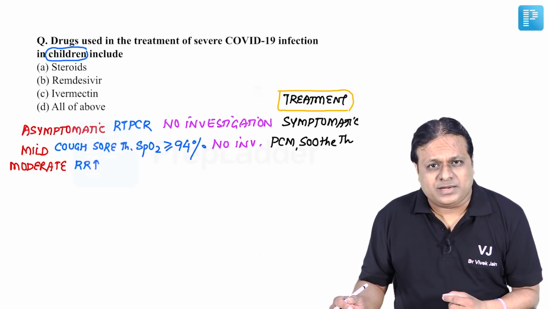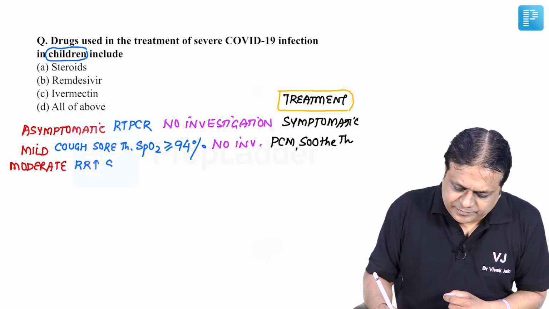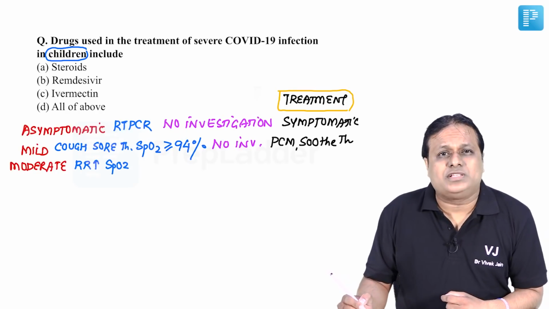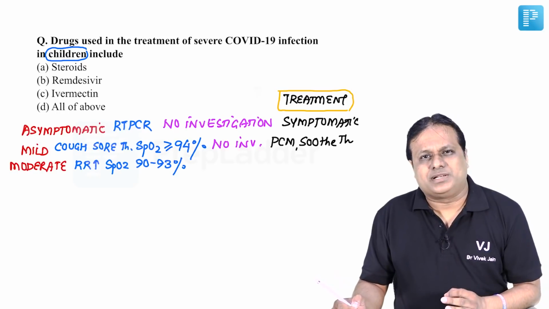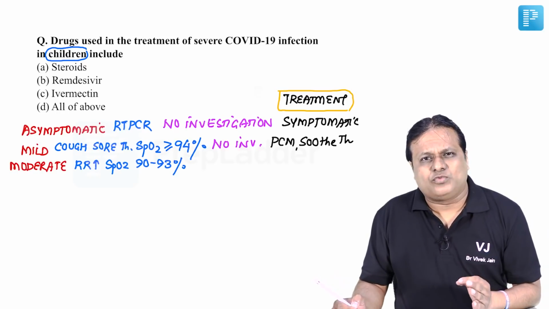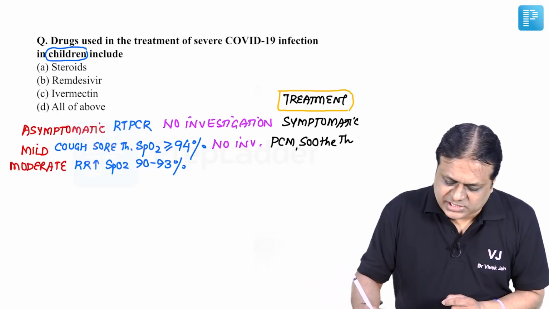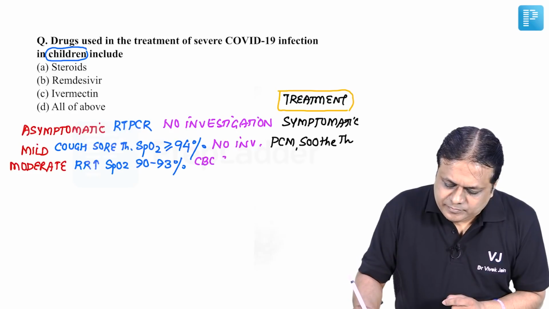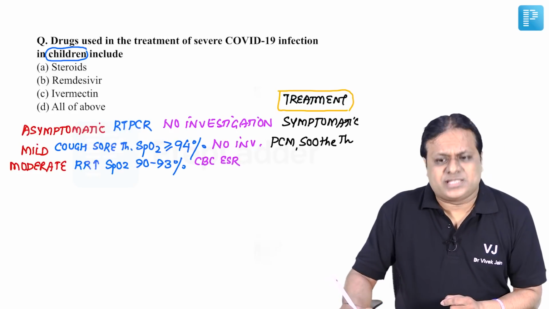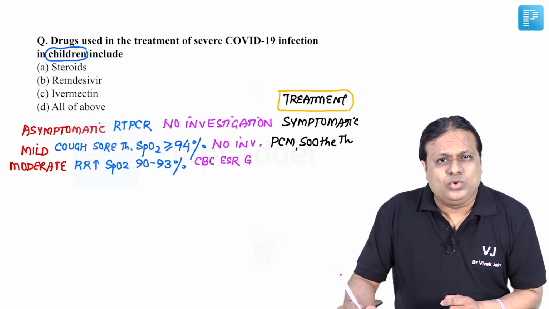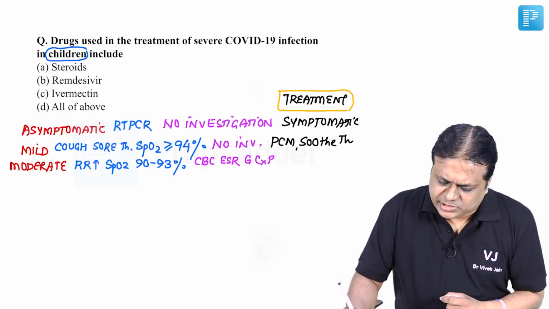Pneumonia is suggestive of that. Or if the patient is having SpO2 levels of 90 to 93%. In such a moderate case of COVID in children, try to do investigations CBC, ESR, blood glucose, and chest X-ray.